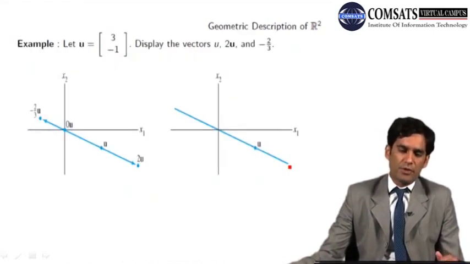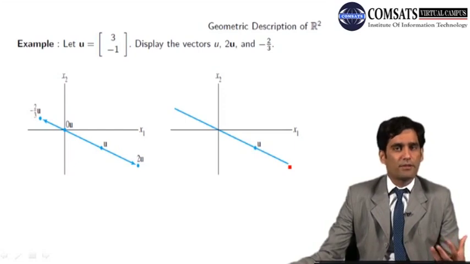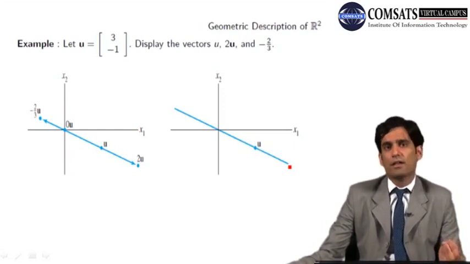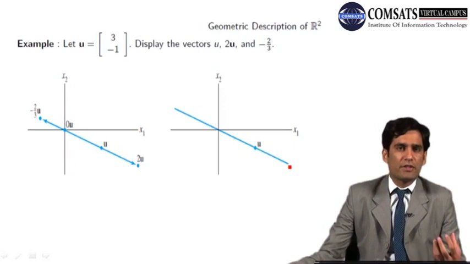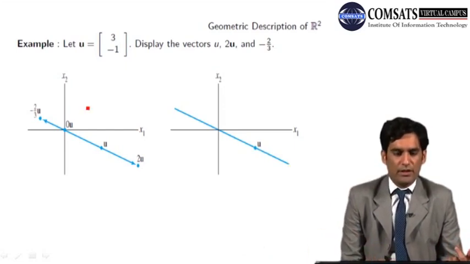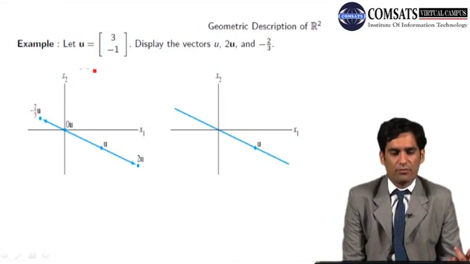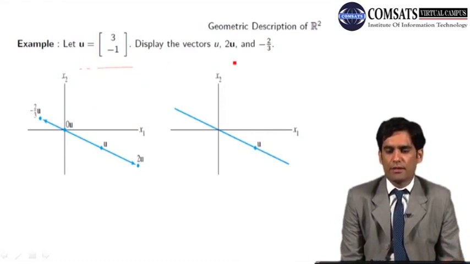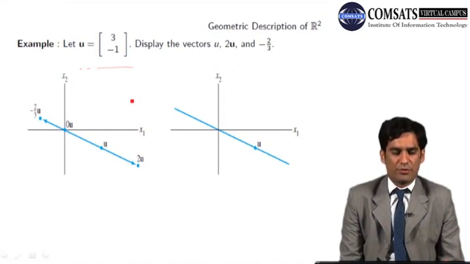So the geometric description of R2 is very important because we are going to study the linear combinations in R2, and that will help us in understanding the concept of linear combination. What does it mean, the linear combination? I am going to explain in the next slide. So let u be a vector. Here we have this vector. Display the vectors u, 2u and minus 2 by 3 u geometrically.